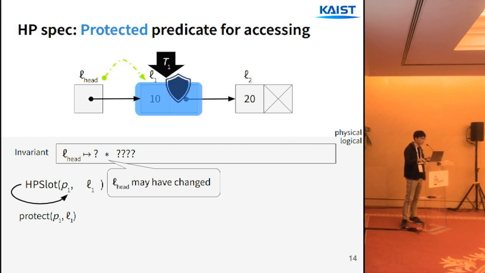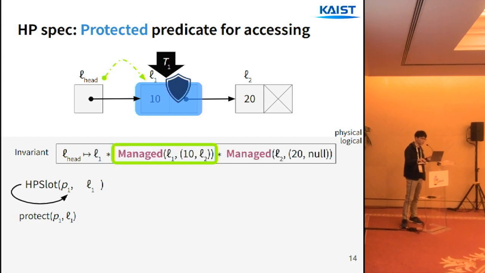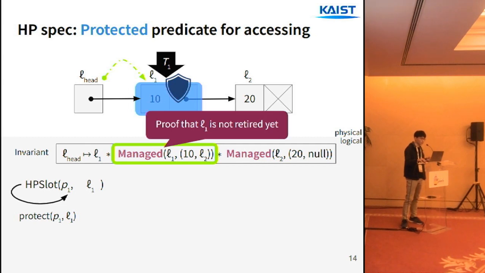Only after T1 checks that the head still points to L1, we can know that the invariant still contains L1's managed assertion. This means that L1 is not retired yet, so we have successfully validated protection, and as a result, we get the protected assertion by upgrading the HP slot assertion.